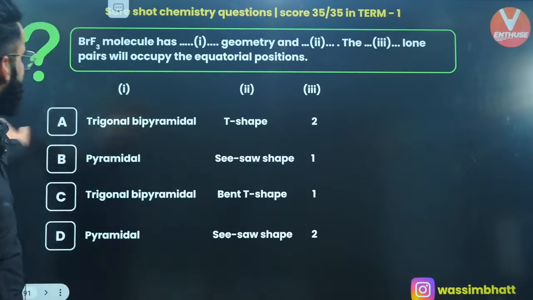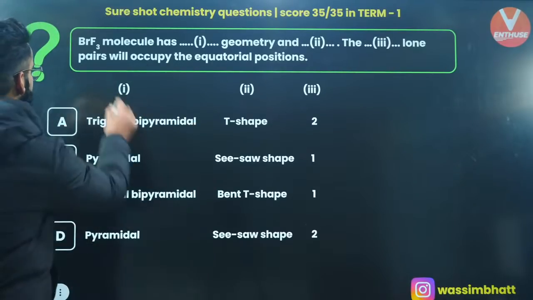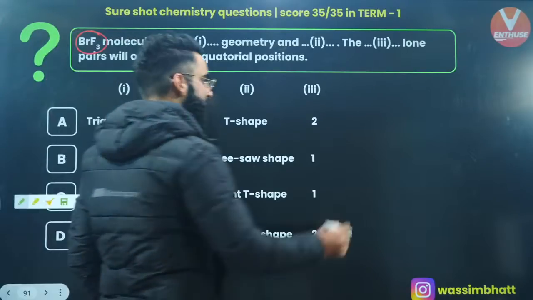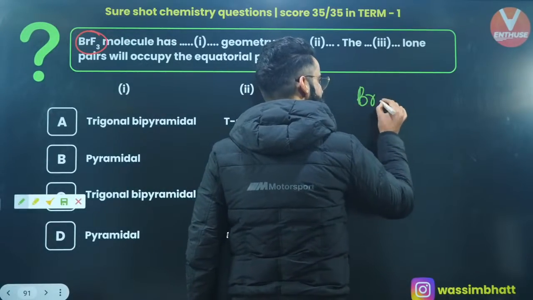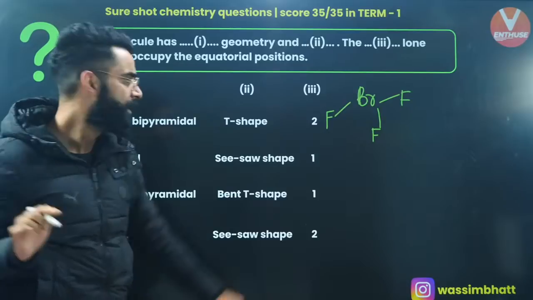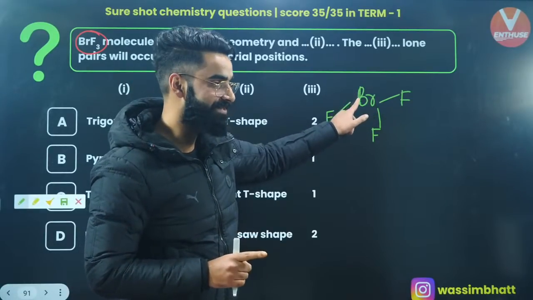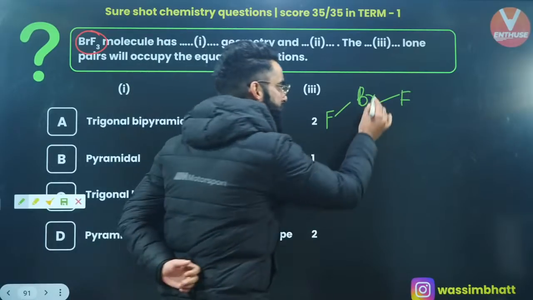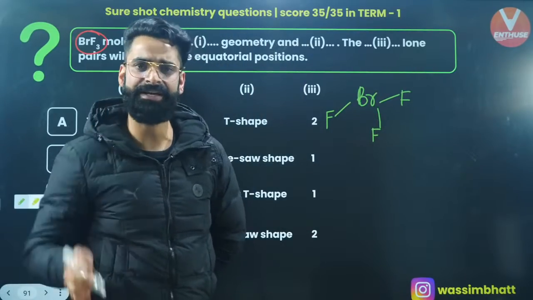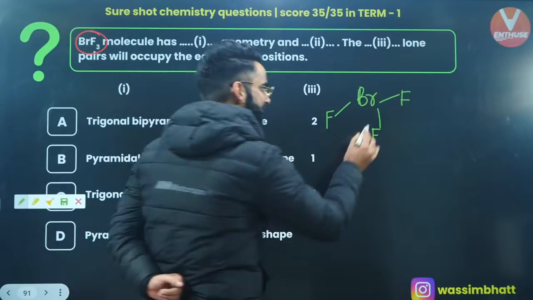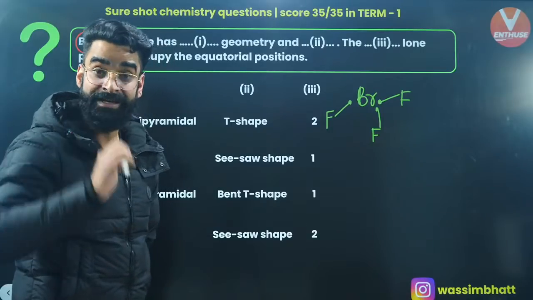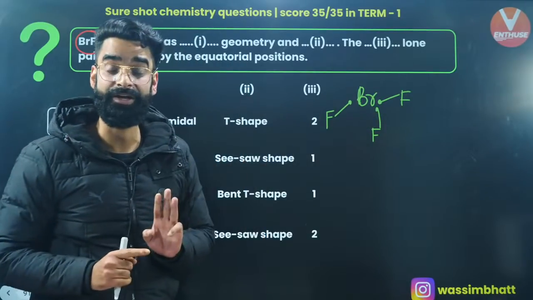Yeah, moving on to one more. Okay, so we are going to match these. BrF3 is the compound which is given to me. Have a look at exactly what I'm going to talk about. If I talk about BrF3, I'm making its rough structure. This is the rough structure of BrF3. Sorry, it's not boron, it is bromine. Bromine is first of all a group 17 element, so it has 7 valence electrons, and out of these 7 valence electrons, it has used 3 electrons for bonding.